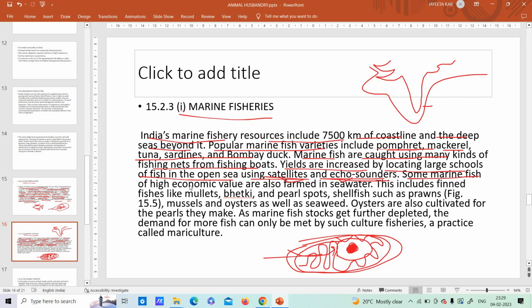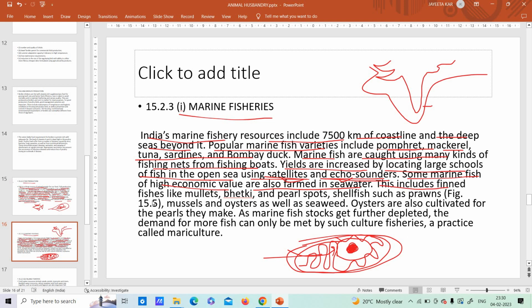Then some marine fish of high economic value, that means if you collect those fish and sell them in the market, you are going to get a huge amount of money. Okay, so that is a high economic value, and they are also farmed in sea water. That means in the sea water also you are growing them, fish farming is going on.